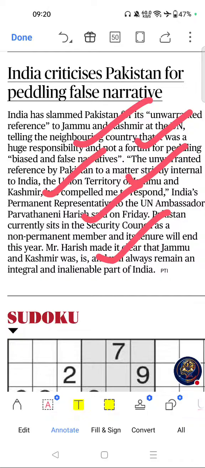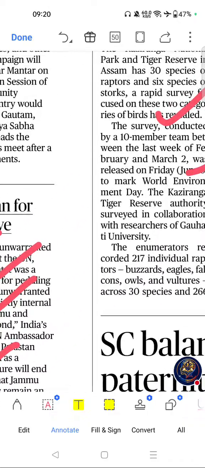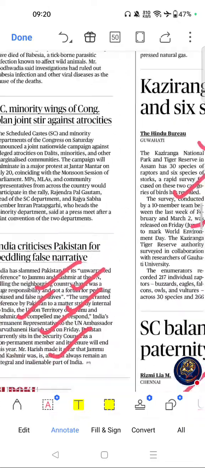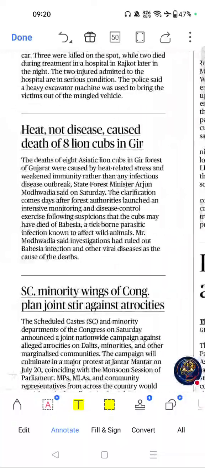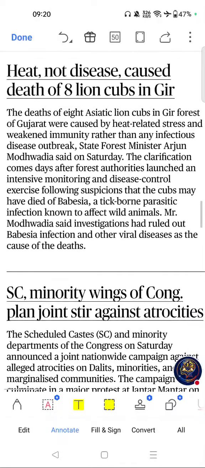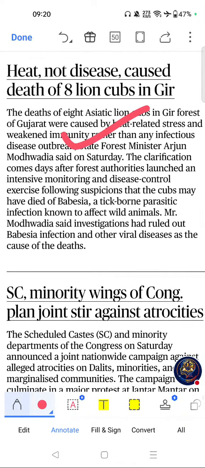Move on to next important topic of this page. Or this one. Heat, not disease, caused death of 8 lion cubs in Gir.